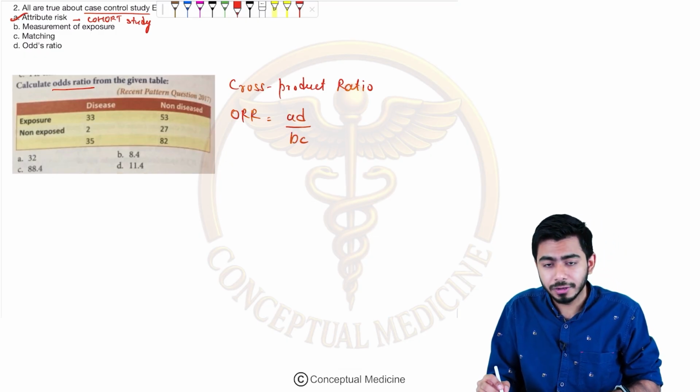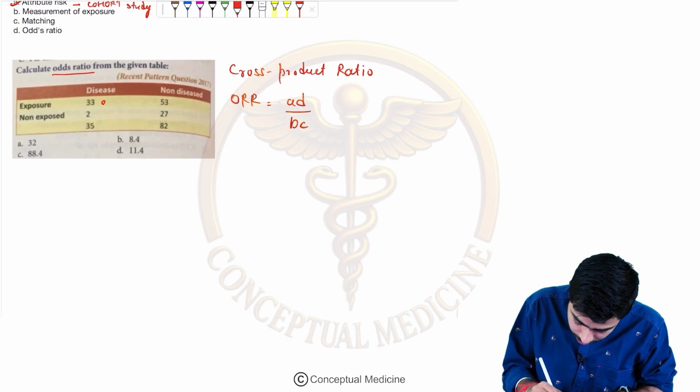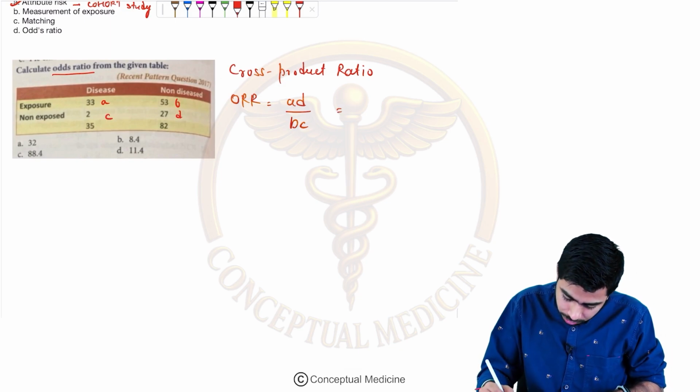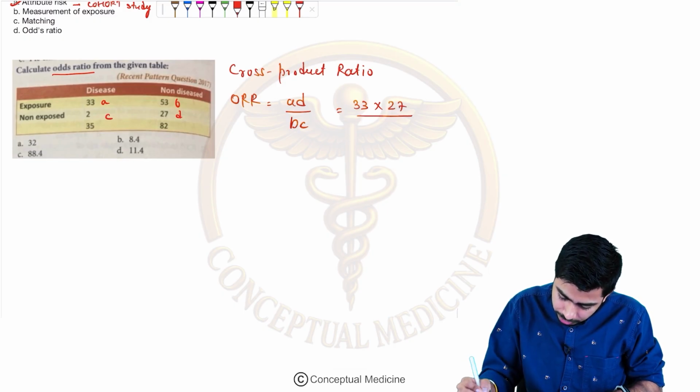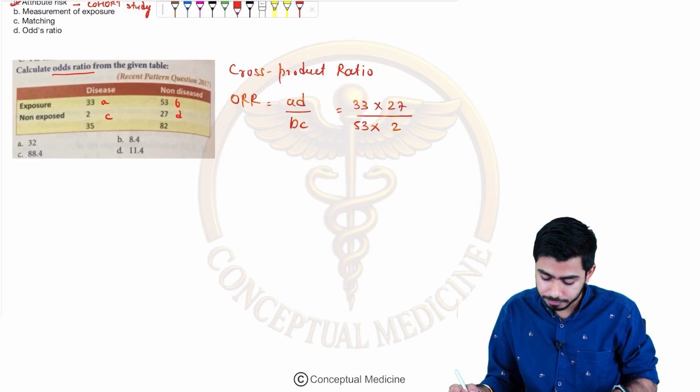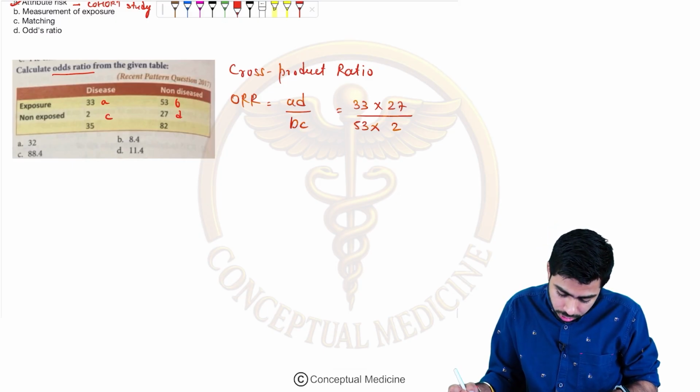So this is A, this is B, this is C, this is D. So A is your 33, D is your 27 divided by, B is your 53, and C is your 2.